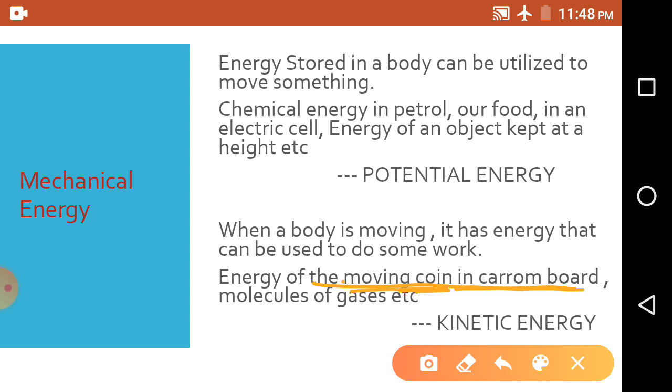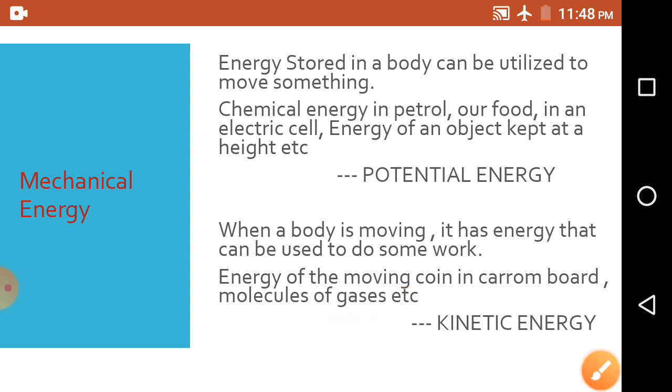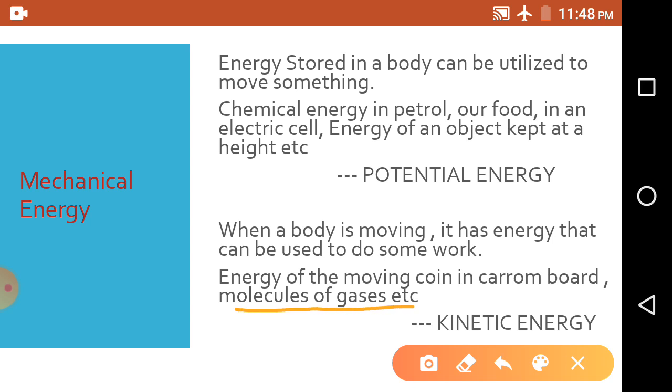Suppose that the coin is not moving, that means it does not have any kinetic energy, so it cannot start the motion when it strikes another coin. But as it is moving, it has kinetic energy, so whenever it strikes another coin, it can start the motion. Like the molecules of gas, you know about the kinetic theory of gases. From the kinetic theory, all the molecules of gases are in Brownian motion.